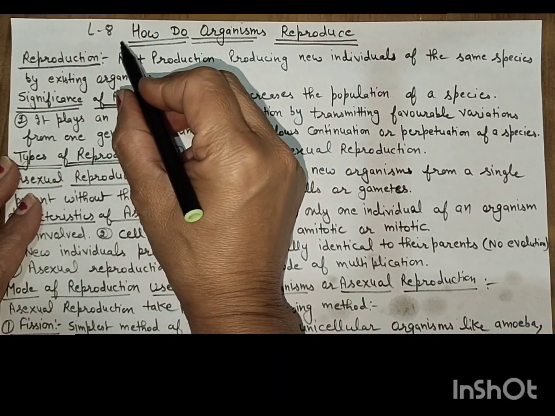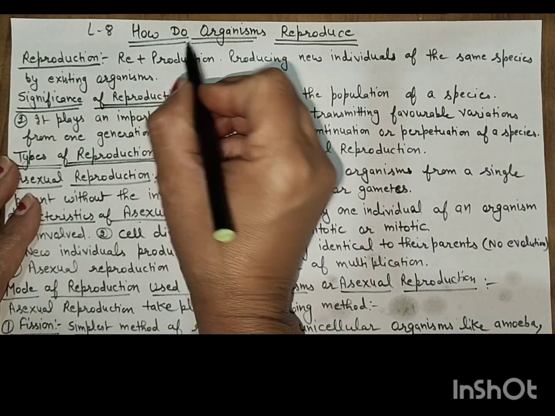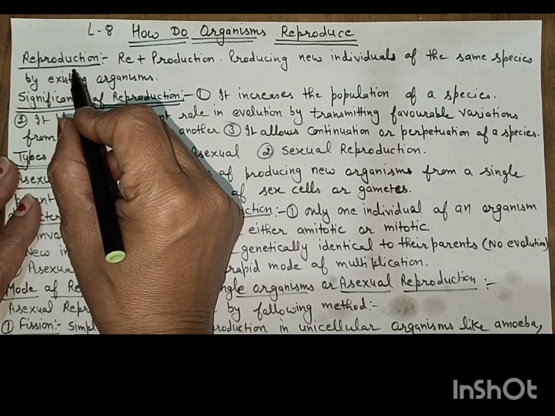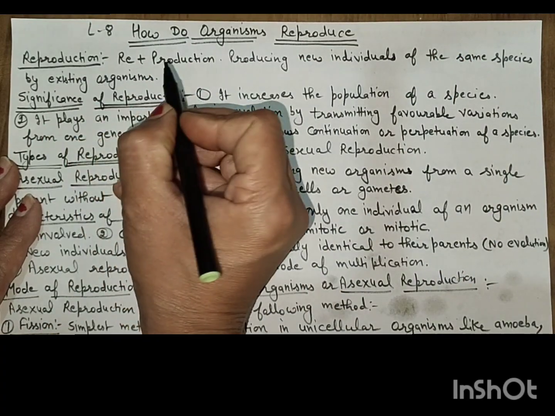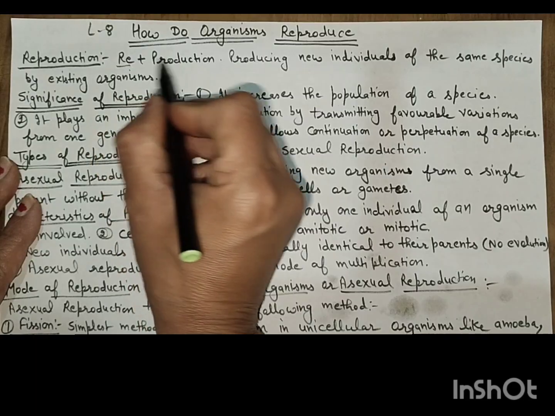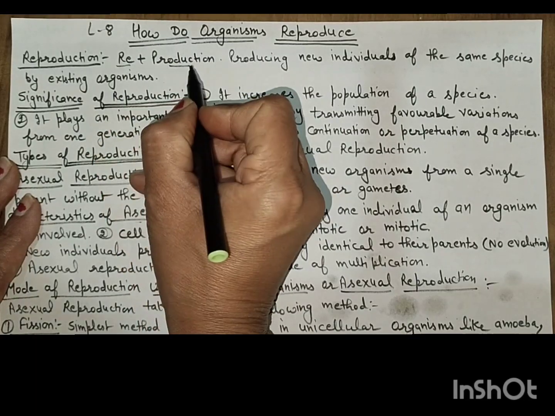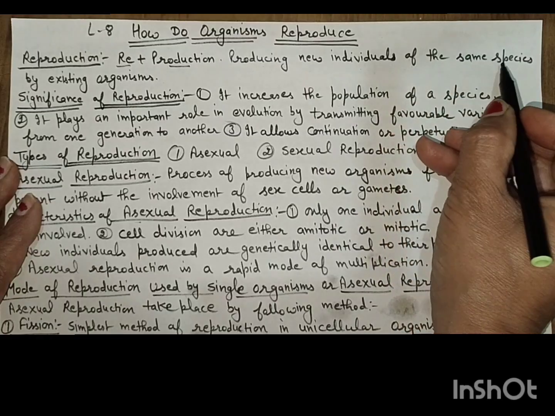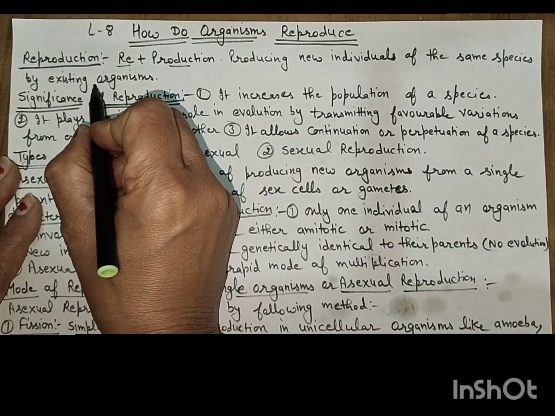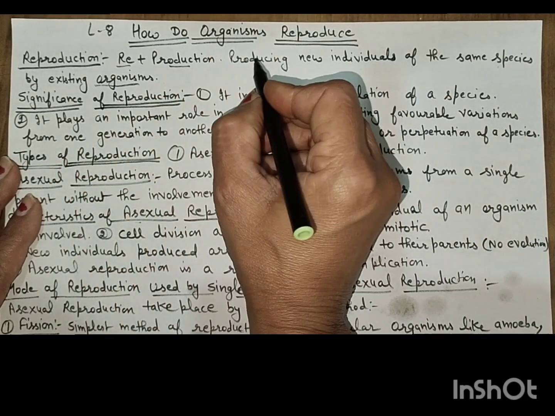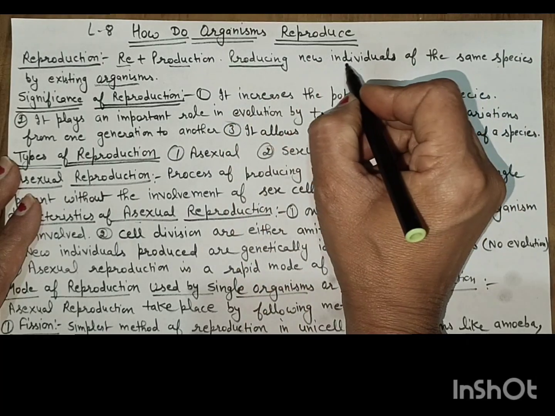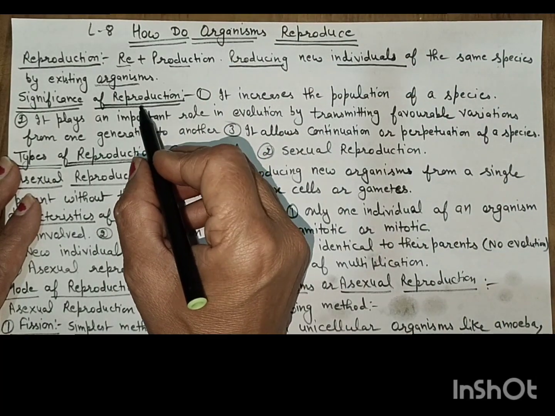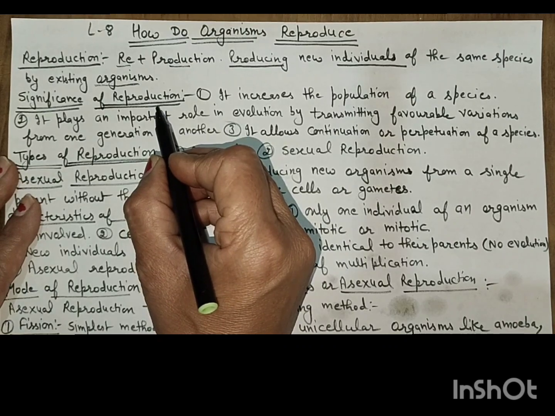Students, today we will discuss lesson 8, how do organisms reproduce. First, we should know the meaning of reproduction. The word reproduction consists of two words, re and production. It means producing new individuals of the same species from the existing organism. The production of a new individual is called reproduction.